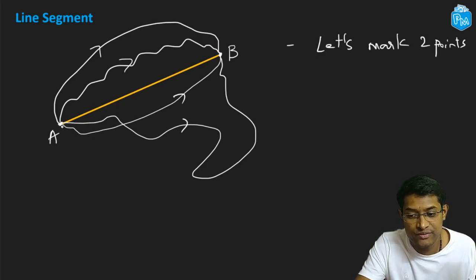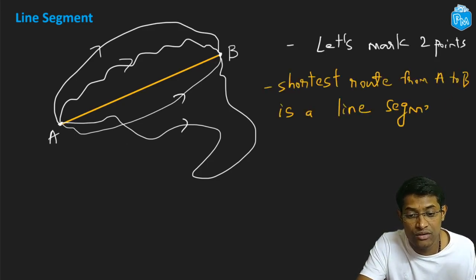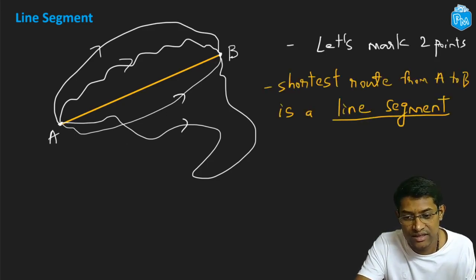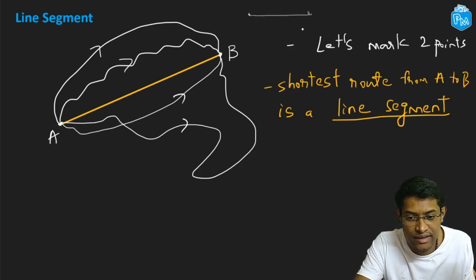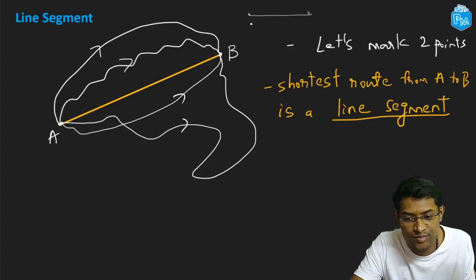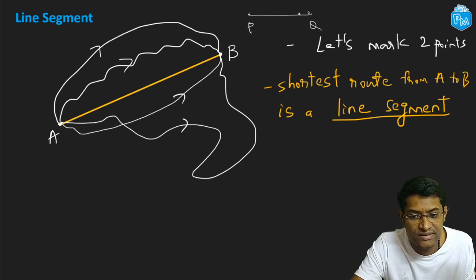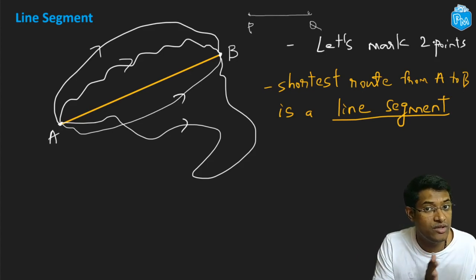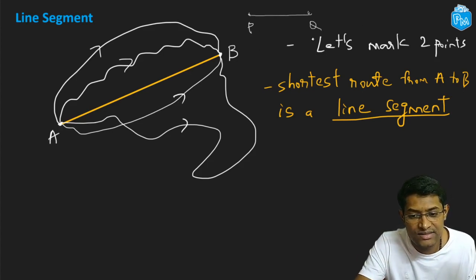This is the shortest way in which you can go from A to B, and this is what we call a line segment. That is, if I take any 2 points and I join them by a straight line, this is the shortest way in which I can go from one point to the other. So this is point P and this is point Q. So I can say that this is the shortest way in going from point P to point Q, and this is what we call a line segment.